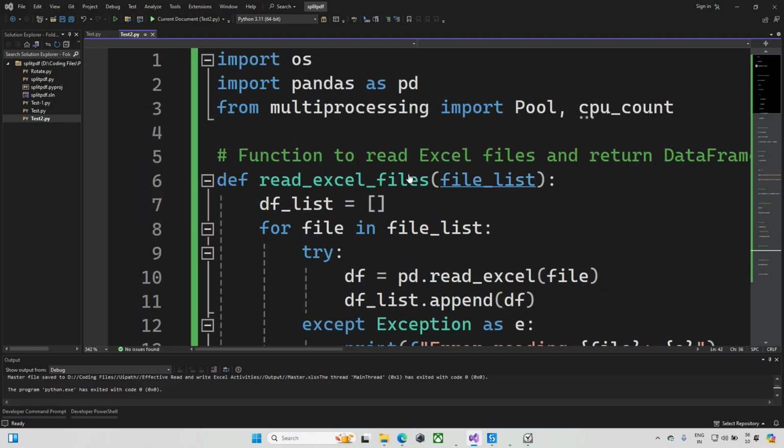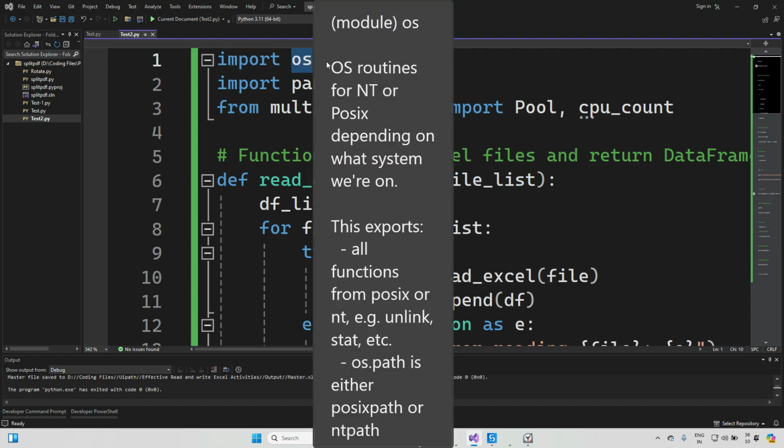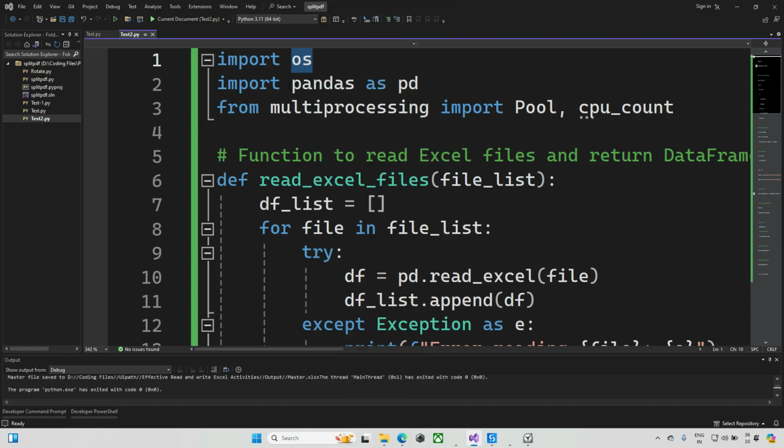Sorry, minutes. Here we are using 3 libraries. One is import os, which helps read the data from my local machine, and pandas as pd. If you want to read the data in the format of a data frame, then we use pandas. We read the data as a data frame because I want to read the data from the second particular row every time, and after this I want to update the data.